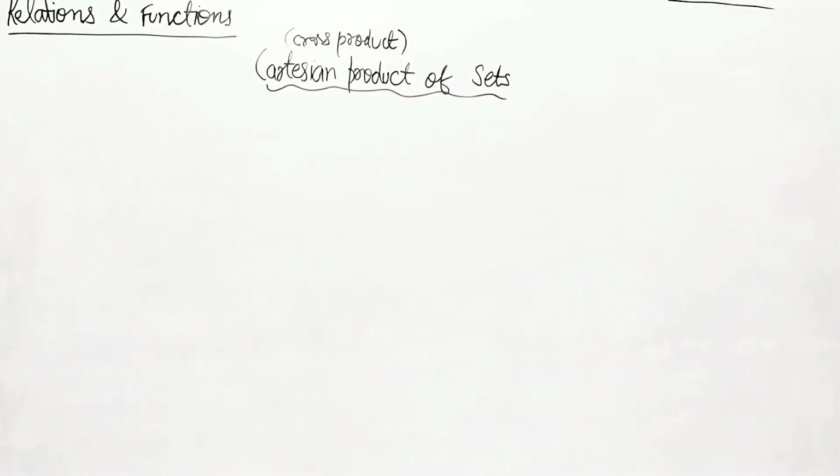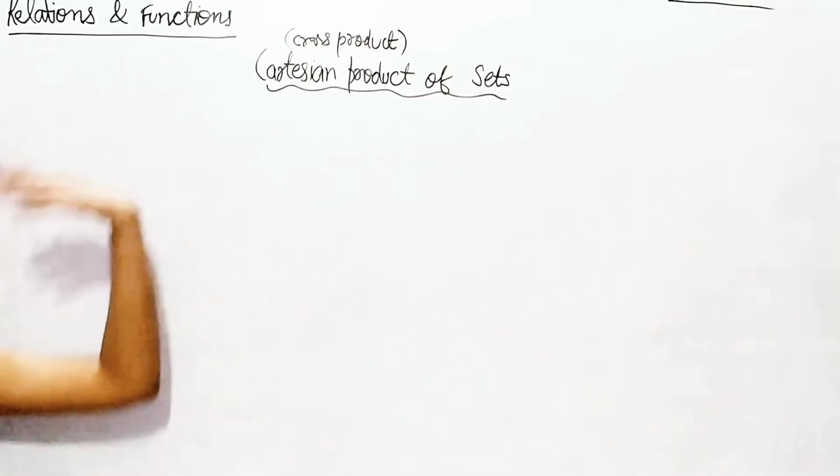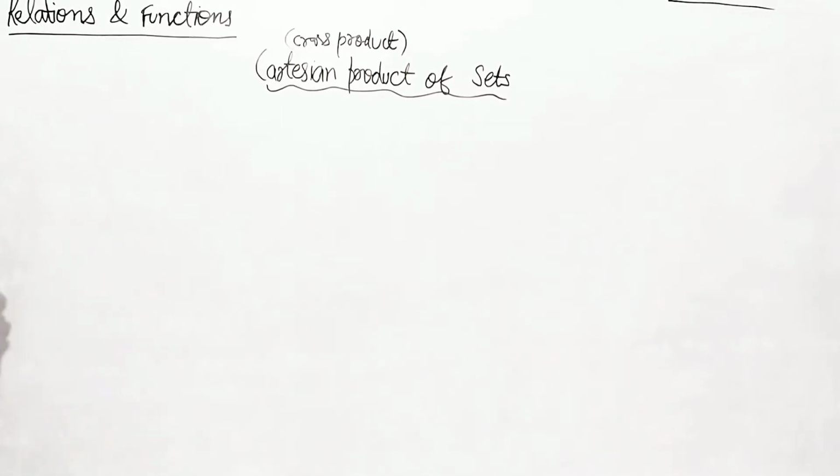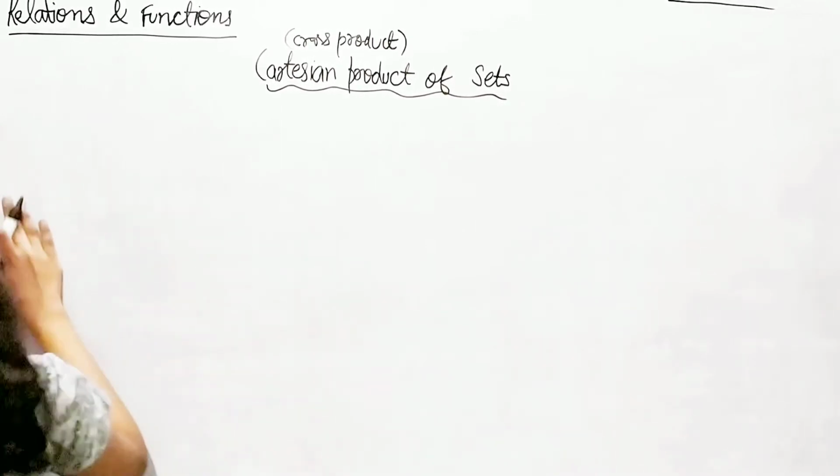So what is it? The Cartesian product of sets is actually a collection. It is the collection of all ordered pairs obtained by the product of two non-empty sets. So the collection of all ordered pairs obtained by the product of two non-empty sets is called the Cartesian product of the sets. Okay? So let me write it on the board also.